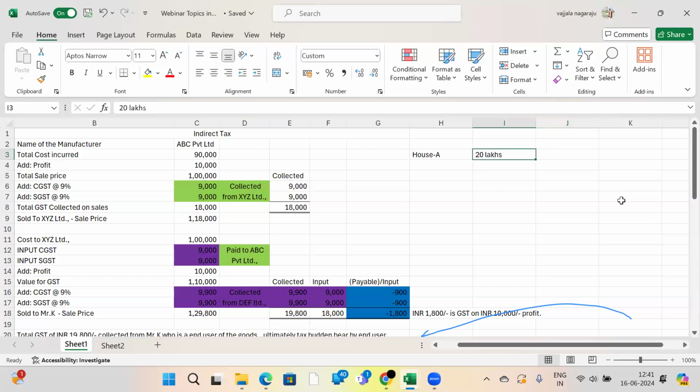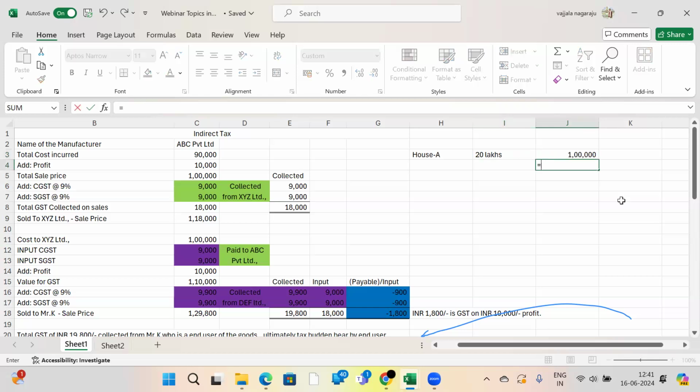So you are collecting GST on the service, and you are paying income tax on the income of earning 20 lakhs of rental income. So both are different, sir. Can you repeat once again? I am confused. You are collecting GST on providing services. Yes, sir. Each and every month 1 lakh rupees of rental income you will collect.